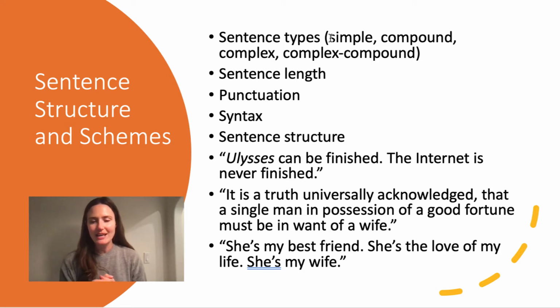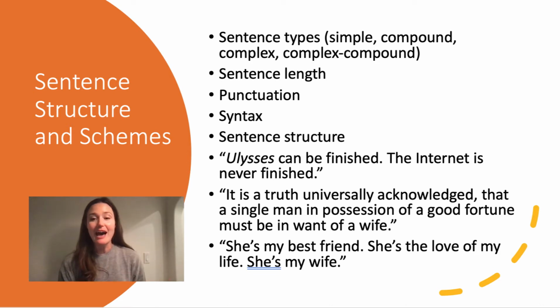Let's look at the second example I have there, which is an incredibly famous example from Pride and Prejudice. It's actually the first line of Pride and Prejudice. It is a truth universally acknowledged that a single man in possession of a good fortune must be in want of a wife. Now, that might just be one of the most famous sentences in English literature because it's kind of funny and sort of ironic.